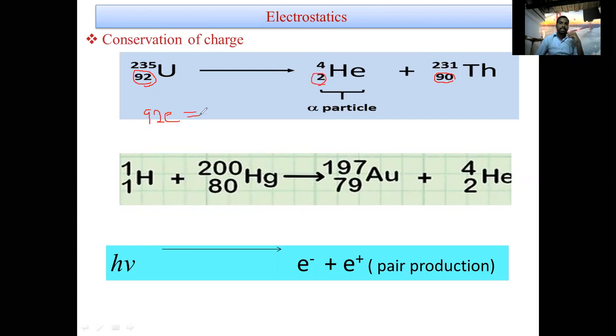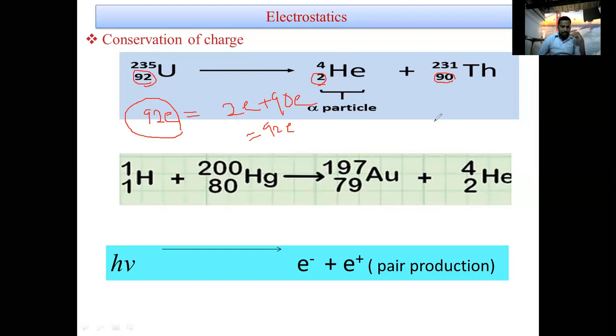After disintegration, 2e plus 90e is equal to 92e. Before disintegration, uranium has a charge of 92e. After disintegration, the total charge is 92e. That's why the conservation of charge holds in radioactive decay.